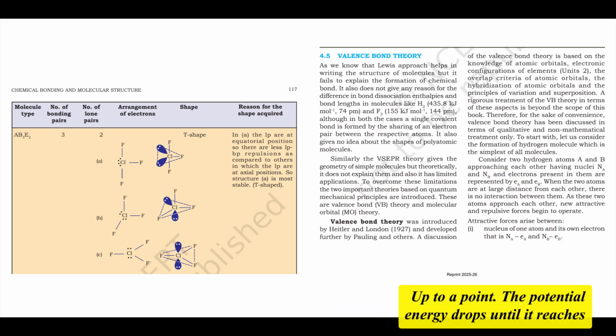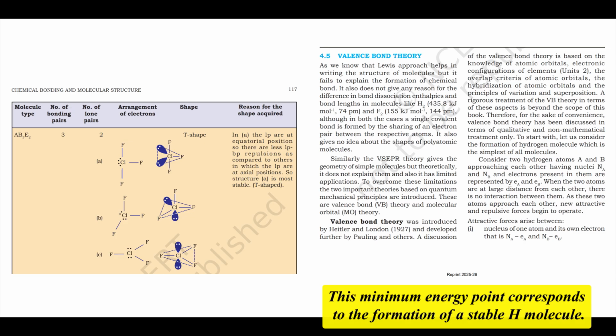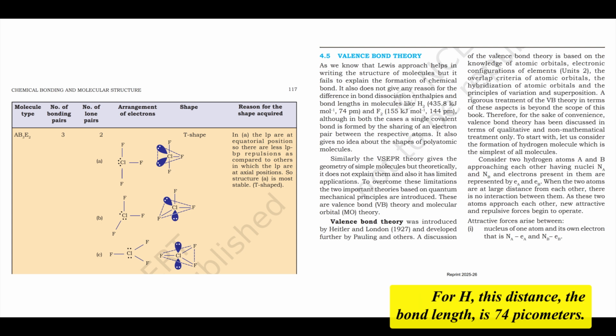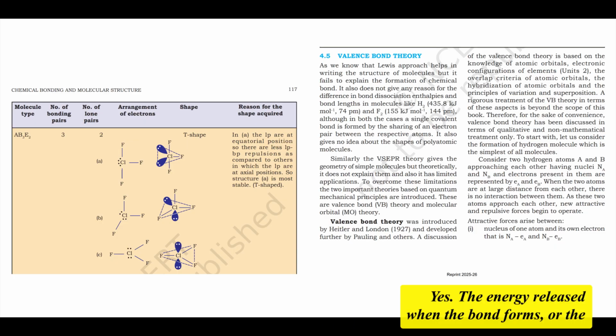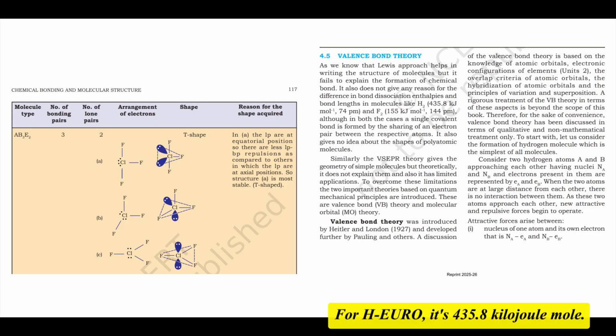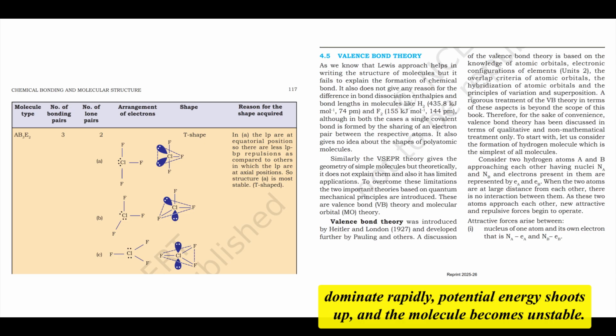Up to a point. The potential energy drops until it reaches a minimum value at a specific internuclear distance. At this distance, the attractive and repulsive forces are perfectly balanced. This minimum energy point corresponds to the formation of a stable H2 molecule. For H2, this distance, the bond length, is 74 picometers. And the energy drop is the bond energy. Yes, the energy released when the bond forms, or the energy required to break it, is the bond enthalpy. For H2, it's 435.8 kJ/mol. If you try to push the atoms closer than 74 pm, the nucleus and electron repulsions dominate rapidly, potential energy shoots up, and the molecule becomes unstable.